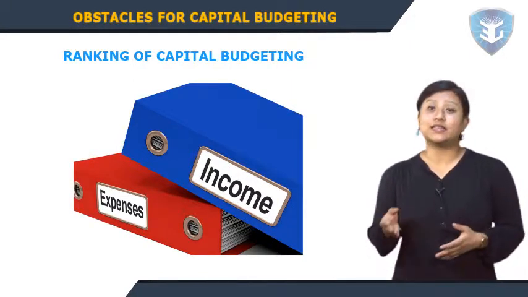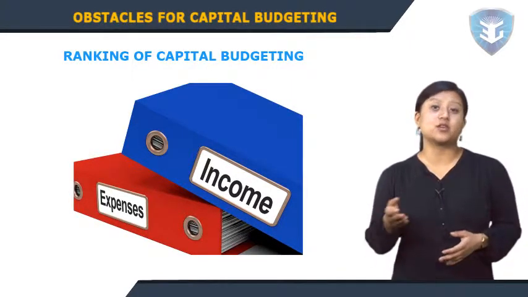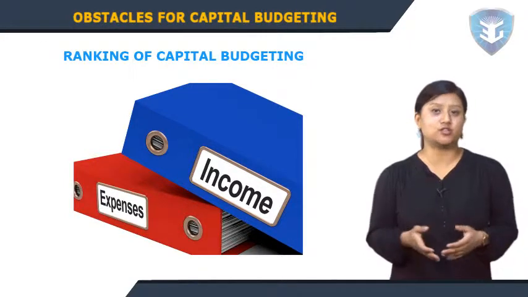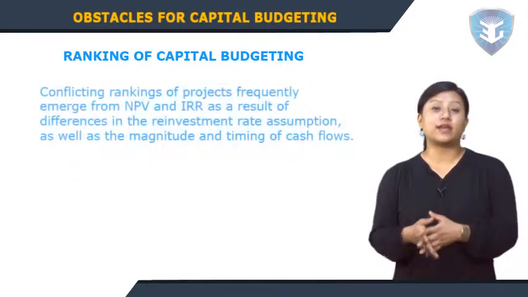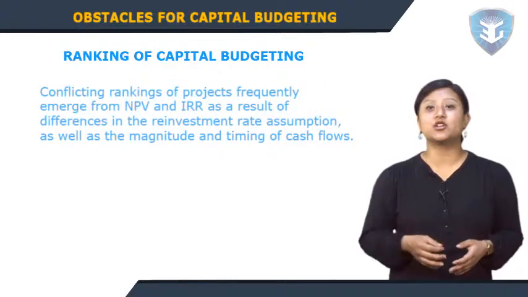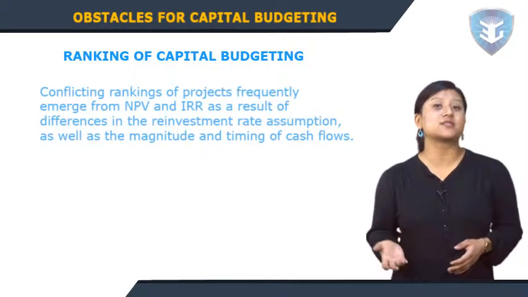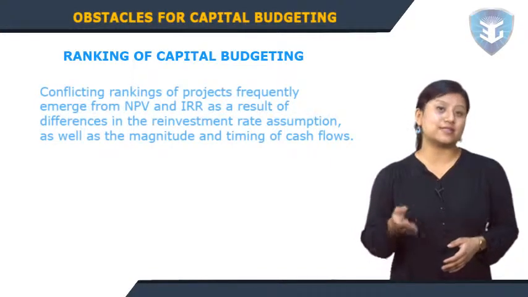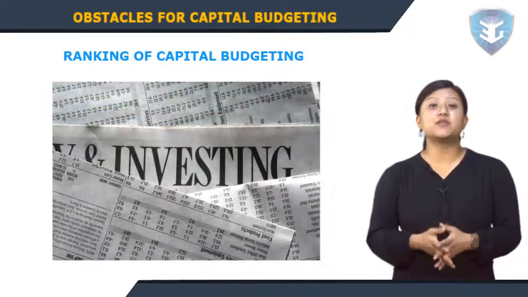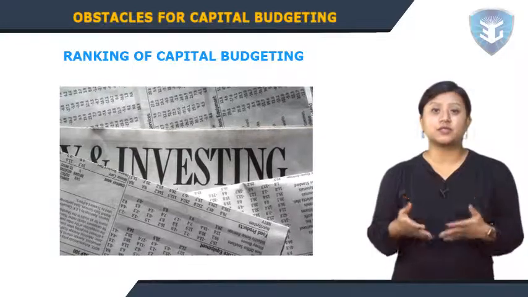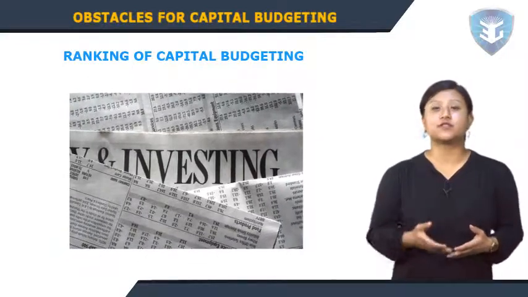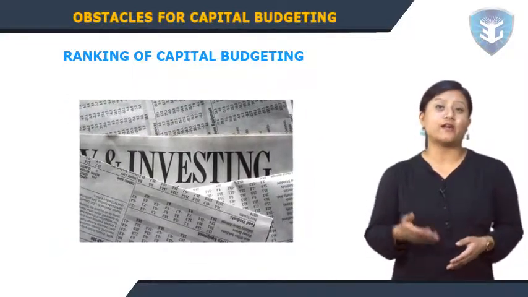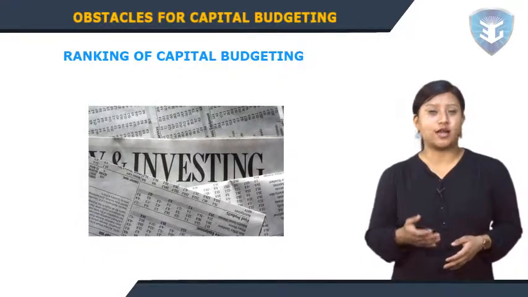NPV and IRR in terms of conflicting rankings and the theoretical and practical strengths of each approach. Conflicting rankings of projects frequently emerge from NPV and IRR as a result of differences in the reinvestment rate assumption as well as the magnitude and the timing of cash flows. NPV assumes reinvestment of intermediate cash inflows at the more conservative cost of capital. IRR assumes reinvestment at the project's IRR.